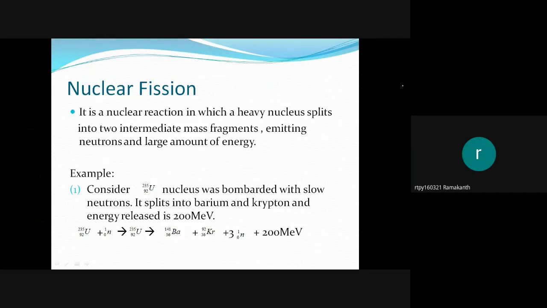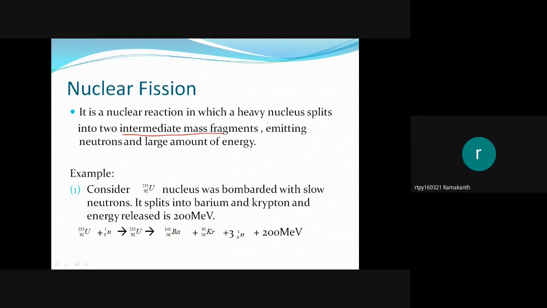So when a neutron is bombarded on a heavy nucleus, what happens to this nucleus? That is what we will discuss here. It is a nuclear reaction. Nuclear fission is a nuclear reaction in which a heavy nucleus splits up into two intermediate fragments, whose mass is not low, not small, not big.